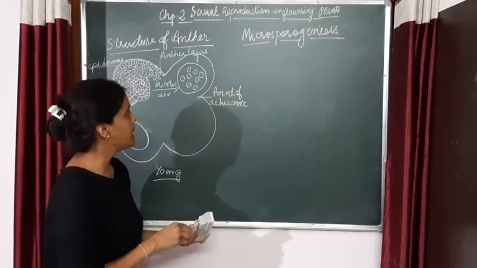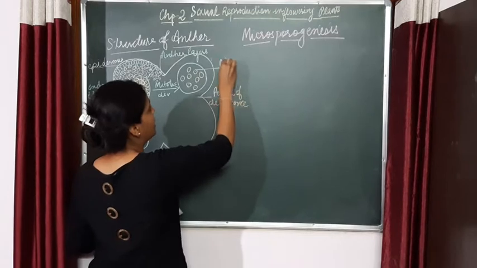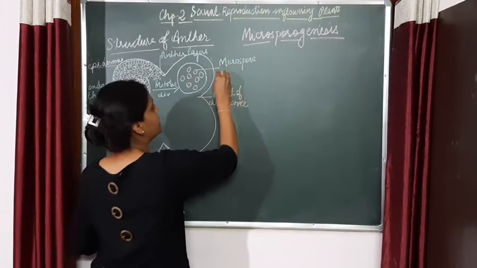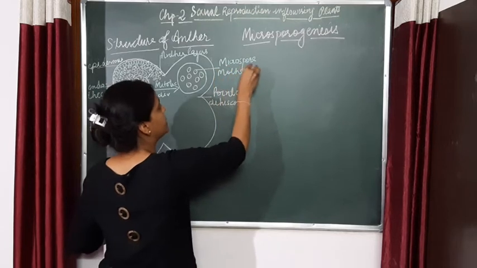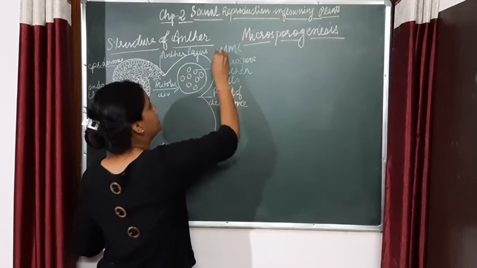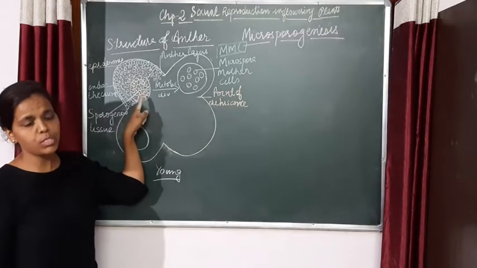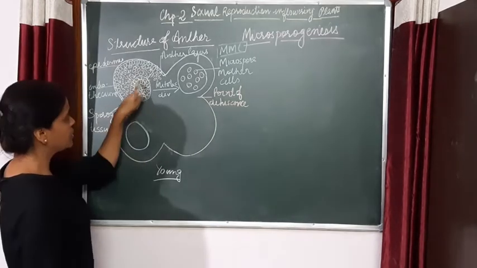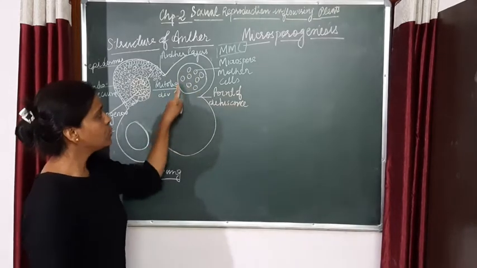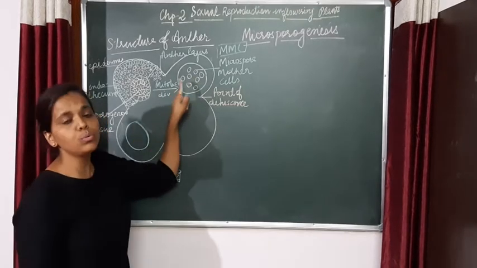At this stage these cells are called microspore mother cells, MMC. What are microspore mother cells? These are formed from the cells of the sporogenous tissue: after the microsporangium becomes bigger, they get more space, and in that space these cells are now very loosely arranged.